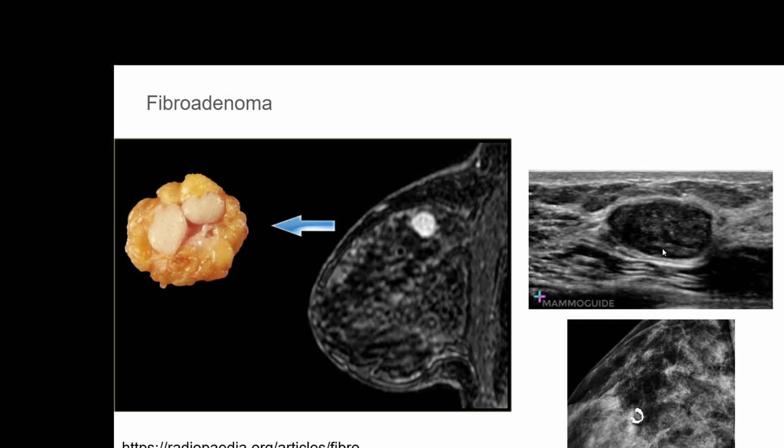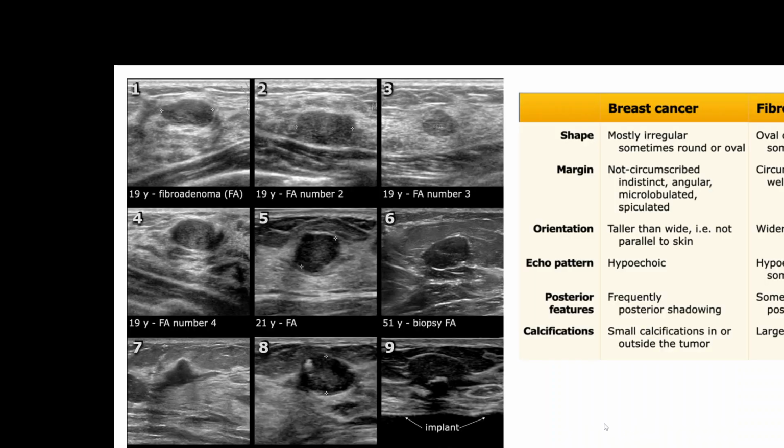There could be some calcifications within. Those calcifications may be seen on ultrasonography as either microcalcification or macrocalcification. Microcalcification, a smaller amount of calcification, is always a risky condition, and macrocalcifications are usually common in fibroadenoma. Ultrasonography findings of fibroadenoma can also vary significantly.